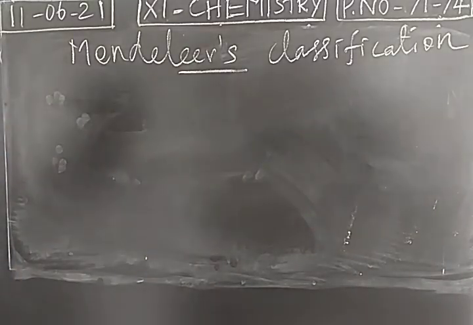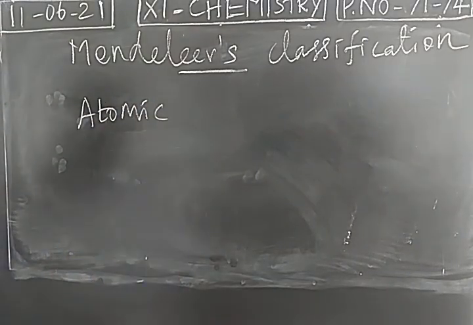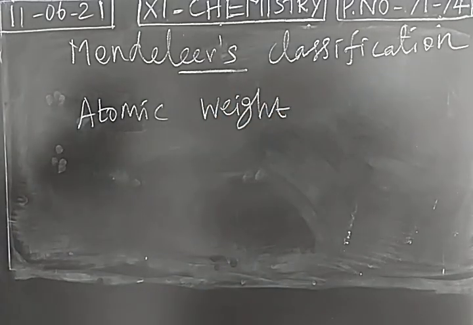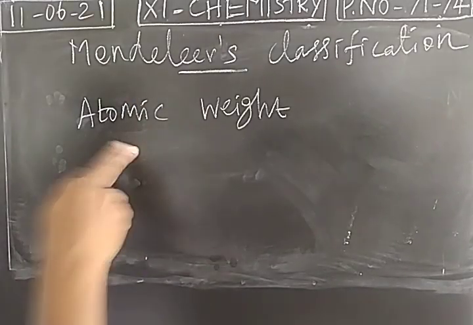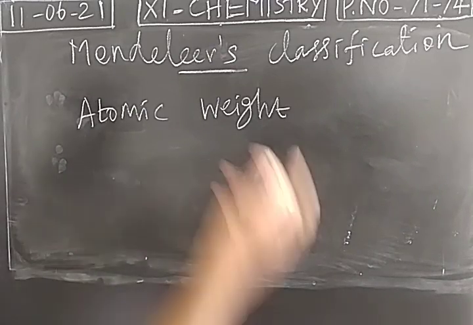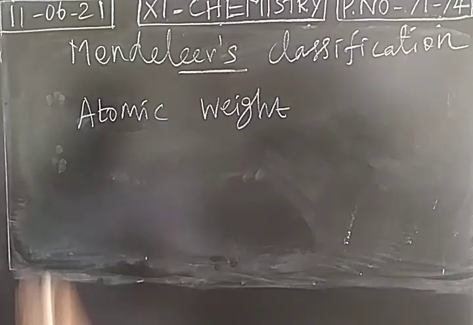Mendeleev thought that atomic weight should be the fundamental property for the classification of elements. Atomic weight or atomic mass. When you consider an atom or an element, it has a weight. So atomic weight should be considered for the classification of elements. If you want to classify the elements, you have to consider atomic weight along with the properties. So for the classification of elements, Mendeleev was studying the properties of each element.